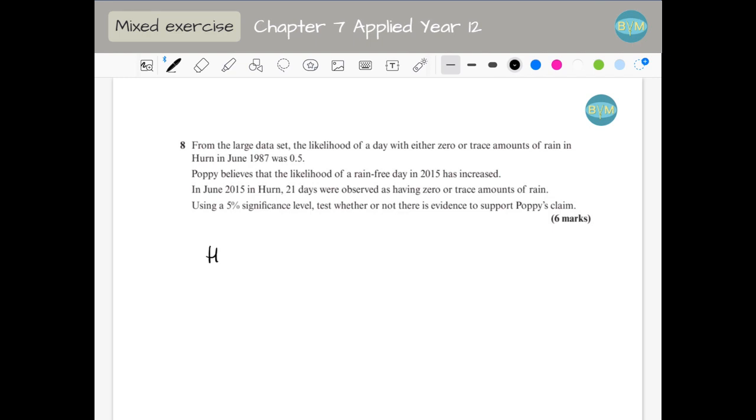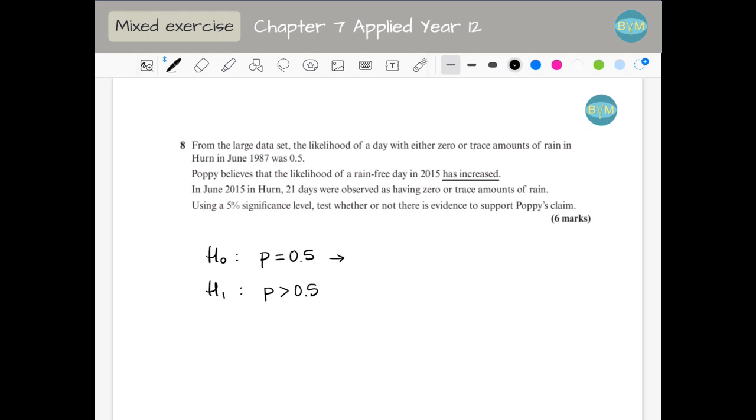So first of all, we are going to write the hypothesis. H0: the probability is 0.5, and this probability is of rain-free days. Be careful, because sometimes they give you a probability of no rain and they are asking you about rain, so always check that. H1: the probability has increased. And we are checking June.